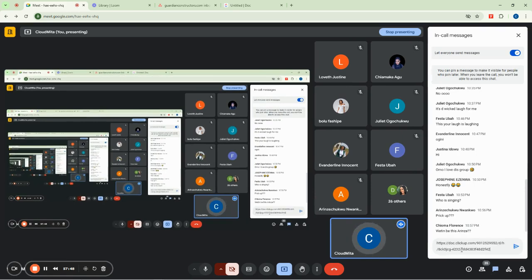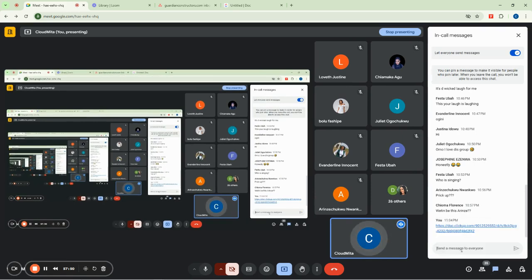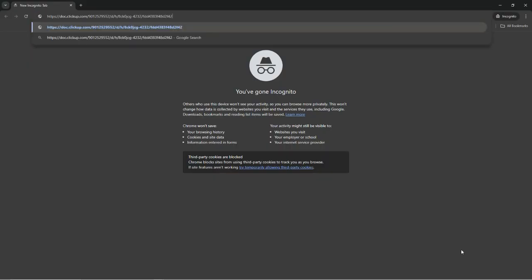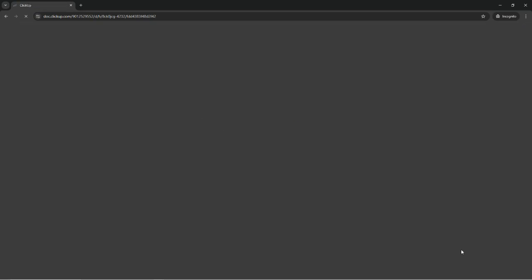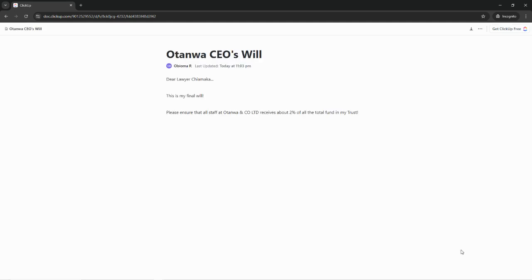So this is the link you can view from your side and tell me if it actually works. Let me still paste it here to show that what I'm doing is correct. You can see now it's showing me that I'm using ClickUp and it will show me my documents in a while. So let us see if it will work. You see, this is my Otanwa's will.